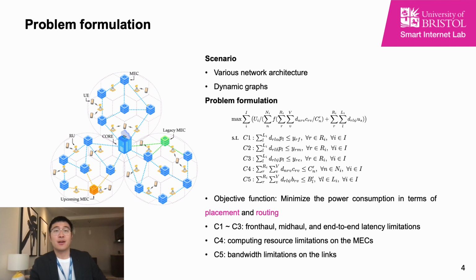In this case, we firstly mathematically formulate the problem, and the objective function is to minimize the power consumption in terms of the function placement and the routing. Constraints 1 to 3 demonstrate the fronthaul, midhaul, and end-to-end latency limitations. Constraints 4 and 5 represent the computing resource limitations on the MECs and bandwidth limitations on the links.